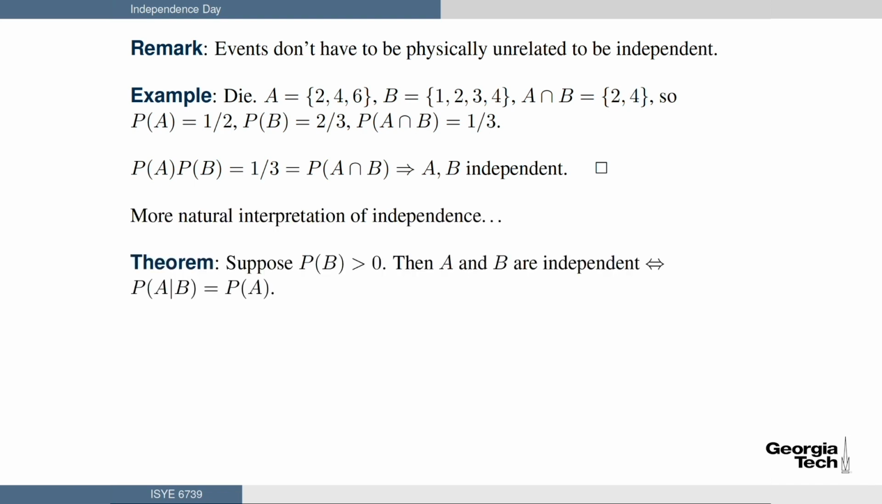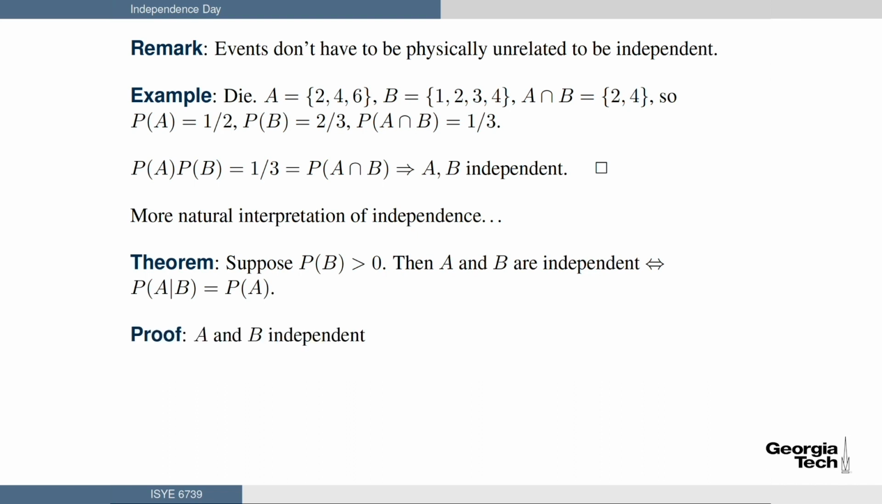Theorem. This is a really natural interpretation of independence. This is kind of how I think of it. In plain English, if I know that A and B are independent, then the probability of A doesn't have any dependence on the fact that B occurs or doesn't occur. Okay, so let's take a look. Suppose the probability of B is greater than 0, so it's some event of non-trivial probability. Then A and B are independent if and only if the probability of A given B equals the probability of A. So just like I said, whether or not B occurs has no effect on the probability of A.